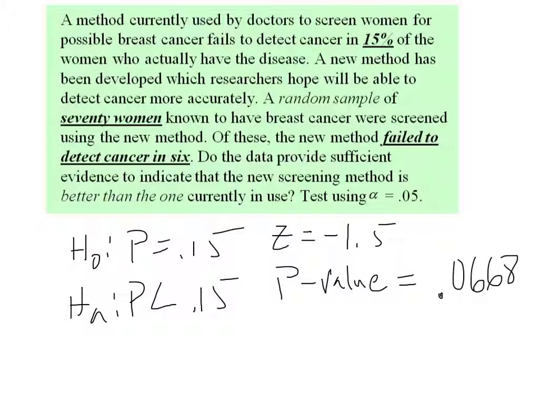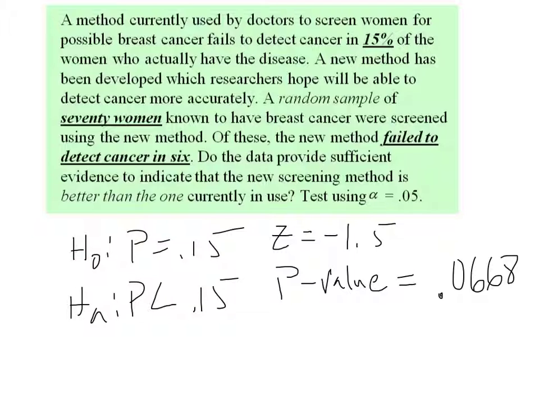Okay, and you've got to be careful. Statisticians like to cover their butts, and we can't say that the new test is better or that the old test is true. But what we can say is that the new test isn't shown to be more effective. It isn't more effective based on random chance. This p-value is just too big to say that's true. It's basically within the margin of error.